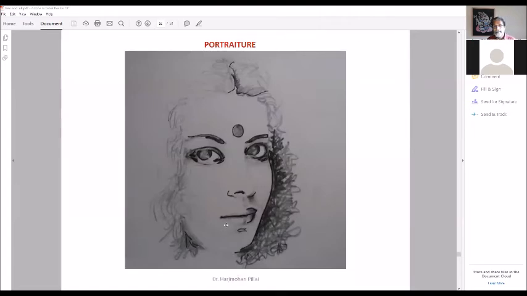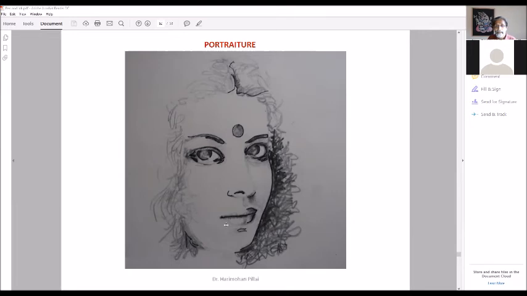So now I'm going to show you something which is actually related to skill development, but not necessarily part of the designer's world. It is meant for artists. Now, I have seen many of you like to do portraits. It is good to do portraits because it helps you develop two things. One is it helps you develop skills of using different mediums. The other is if you keep doing portraits, you will become very realistic in looking at things, because in a portrait you cannot lie. You have to be as true as possible to the object that you are sketching. So if you do a lot of portraits, you develop your skill of observation and reproduction.